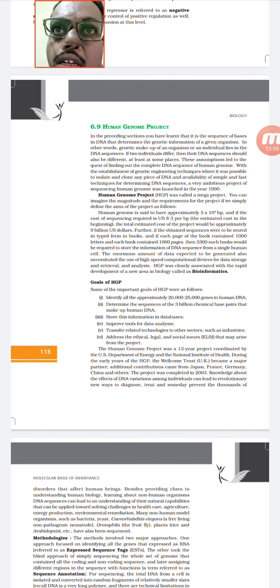That means there was a competition over who would come out first with the draft of the human genome. But actually the draft of the human genome came out in 2003, and it was given by a private company.